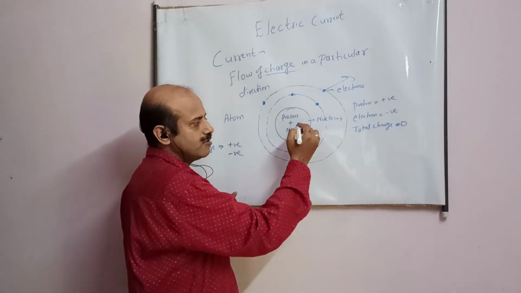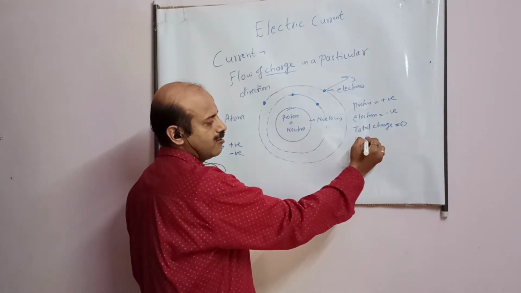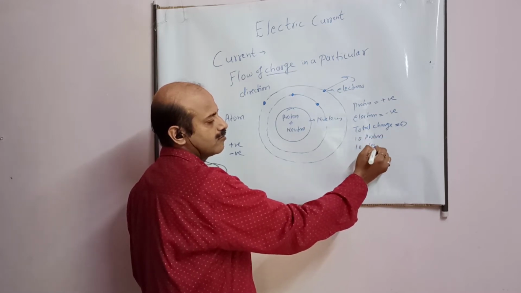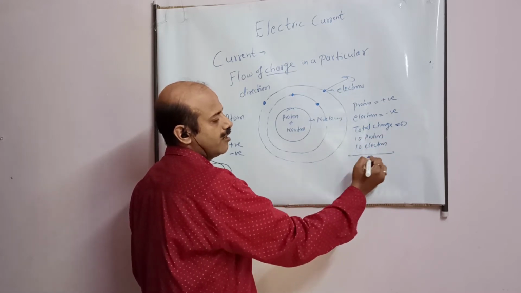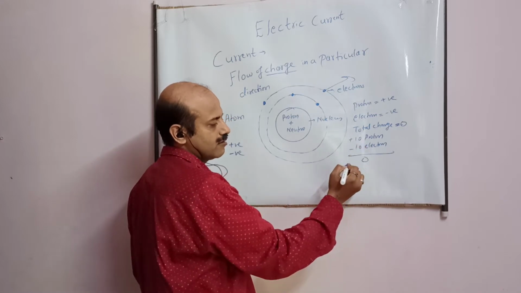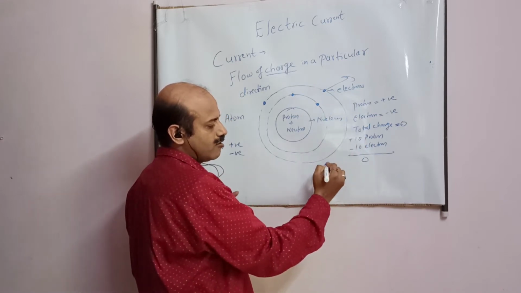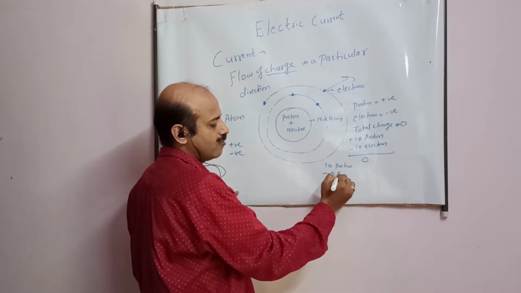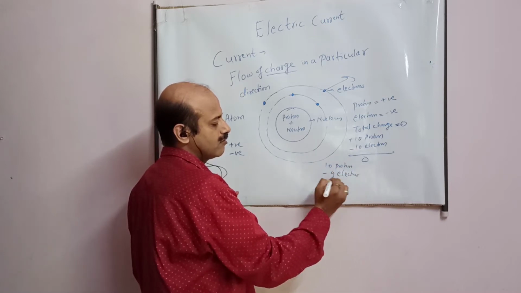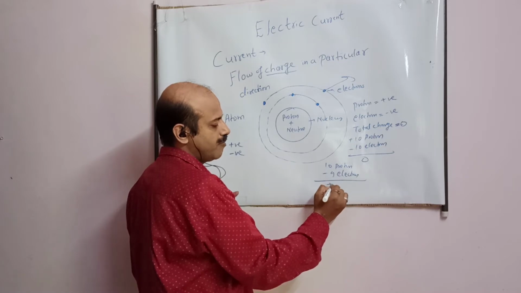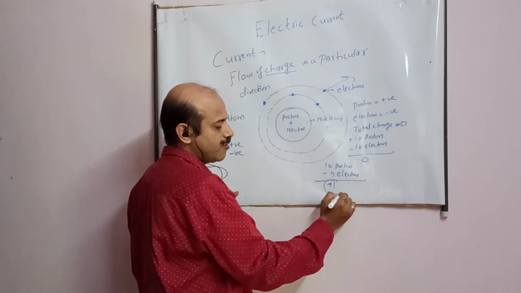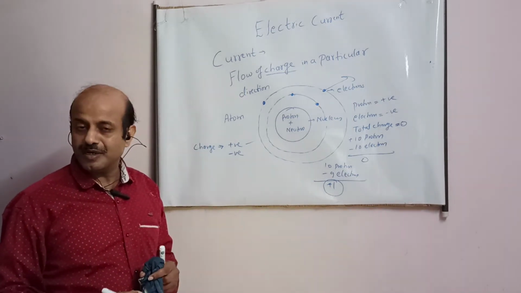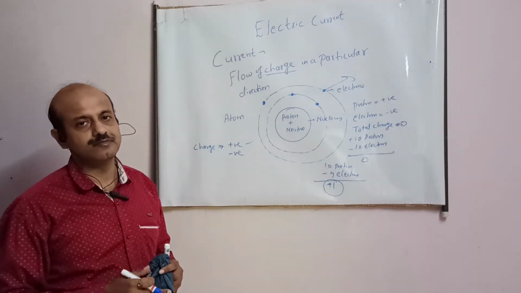Because now suppose this atom has 10 protons and 10 electrons. So the total came out to be 0, plus minus. Now with 9 electrons and 10 protons, the total charge comes out to be plus 1. This, student, is positive charge, which I have written here. So positive charge means it has lost some electrons.